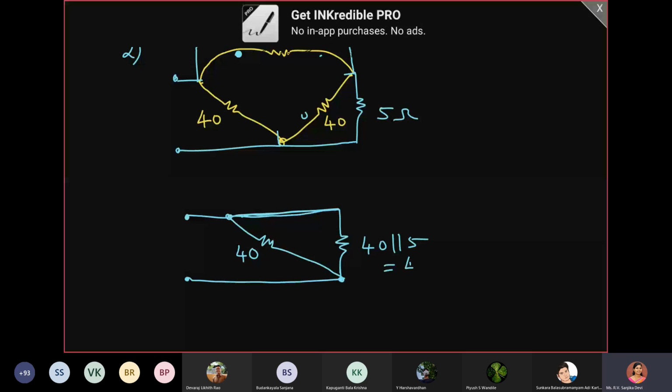Now this and the next 40 are in parallel. So for R equivalent, it is again 40 parallel with 40 by 9.